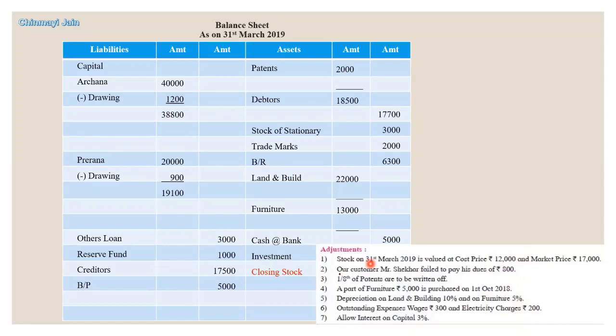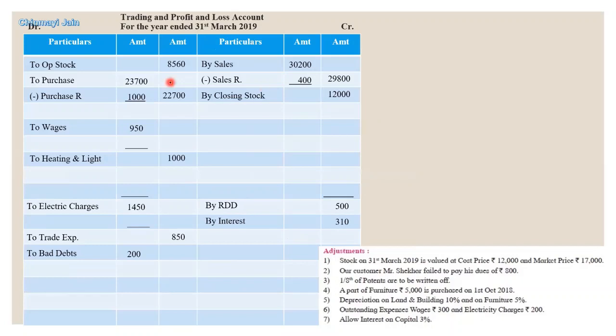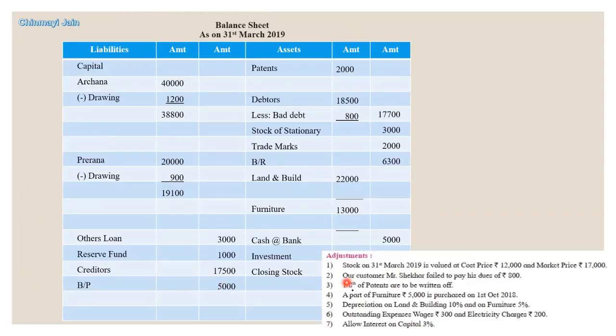Next, our customer Mr. Shekhar failed to pay his dues of rupees 800. So we have a bad debt. We will record a bad debt of 800 rupees. Net amount for debtors is 17,700. Next, bad debt is added in old bad debt. Amount is 1,000 rupees.